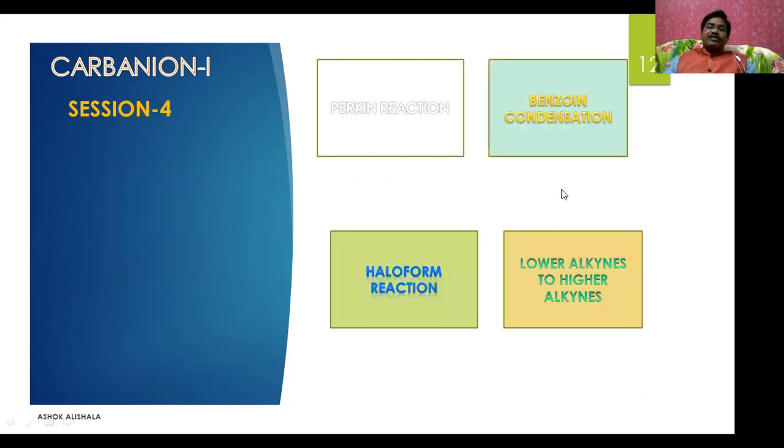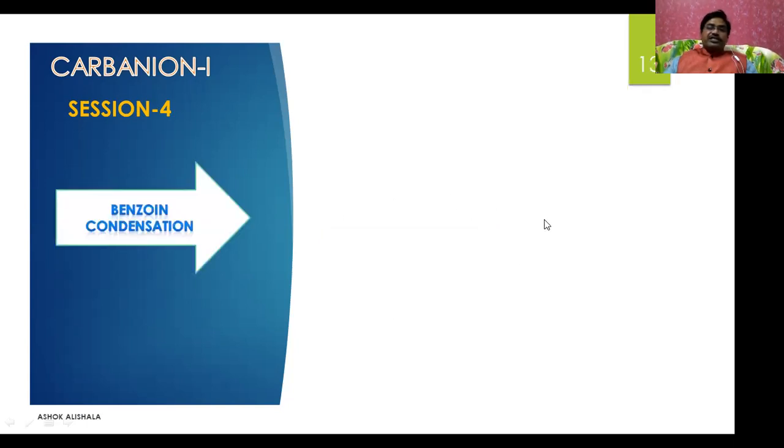And now let us go for the benzoin condensation. Let us see what the benzoin condensation is, how it happens and what the mechanism involved is.